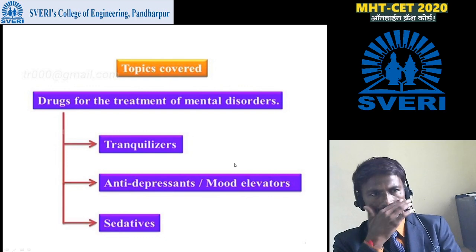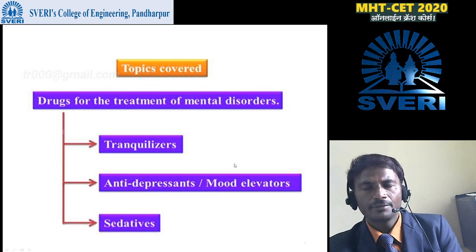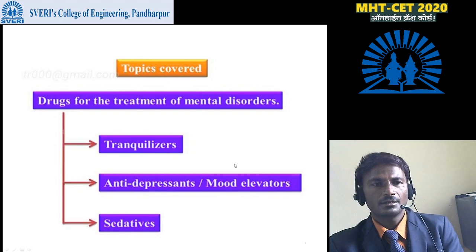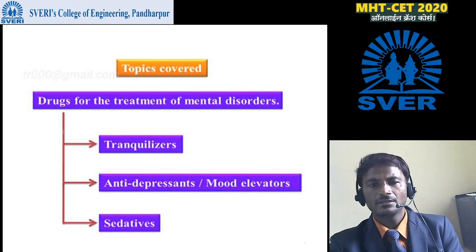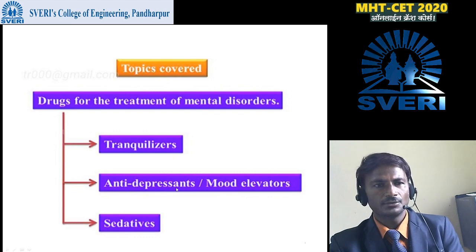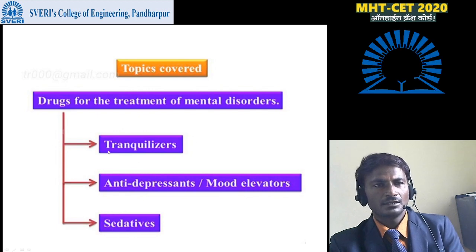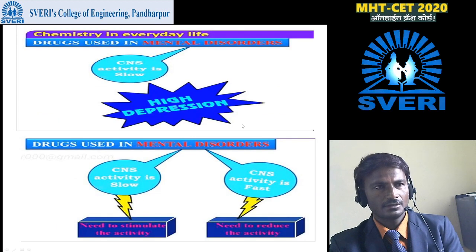Then next are the drugs for the treatment of mental disorders: tranquilizers, antidepressants, mood elevators and sedatives. These are some drugs we can use for mental disorders.